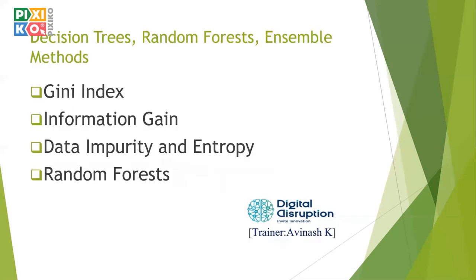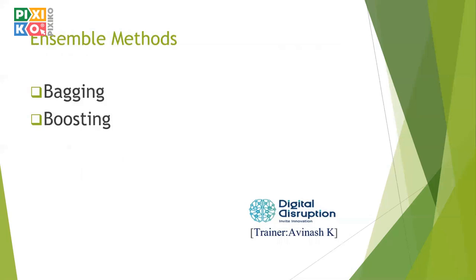And then we will be having the most important, the trees, that the entire machine learning industry is blessed with, the random forest and the decision trees. Here we will be discussing the very important concepts of the Gini index and the information gain, and how they help us design a decision tree. We shall be leveraging the concept of decision tree in the random forest, followed by the ensemble methods, which are a very important building block of any machine learning model. In ensemble methods, we shall primarily be working on bagging and boosting.